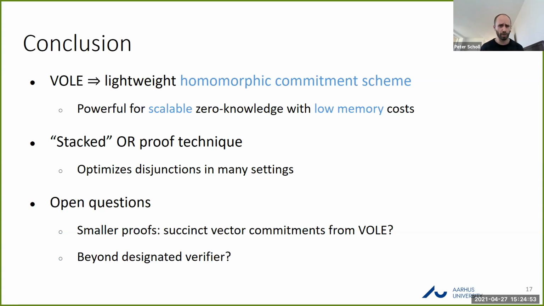And I'll just briefly mention a couple of open questions. I think there's a lot of interesting things to look at, but on the slide at the moment, I've just got a couple of big, potentially challenging, but also interesting points. Firstly, getting smaller proofs. And of course, it'd be great to get something fully succinct. Perhaps one avenue to this is to try and build some kind of succinct vector commitments from Vector-OLE. Because right now, to commit to a single vector, you have to build this up one element at a time, which has linear communication.